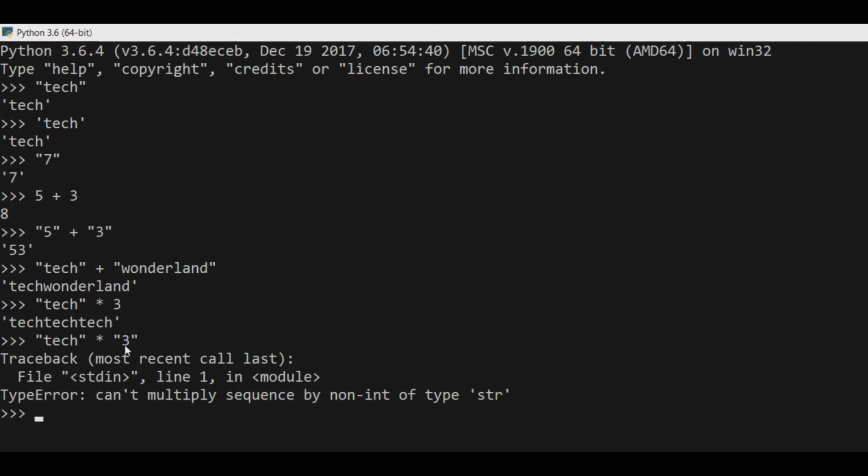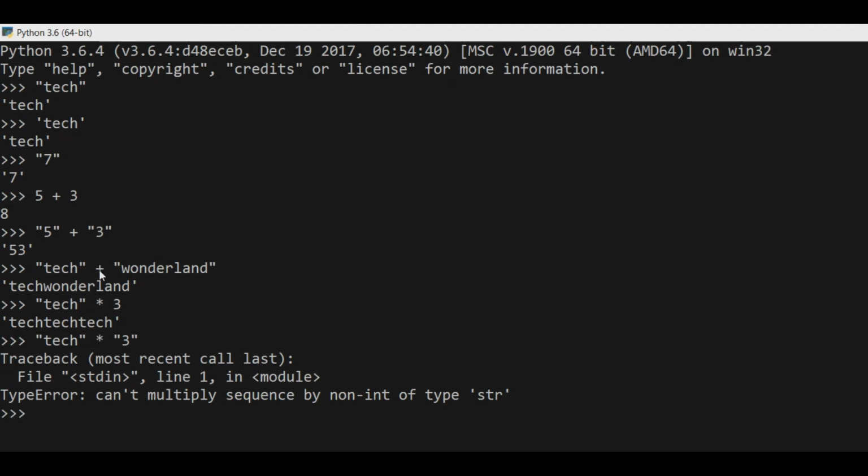Okay, because this is not used to concatenate or used for multiplication. Mathematical operations can't be performed between strings. This plus is used for concatenation, which is a separate term. We can't multiply two strings, but we can use the multiplication sign between a string and a number. If we want to repeat a string, then we can use into.